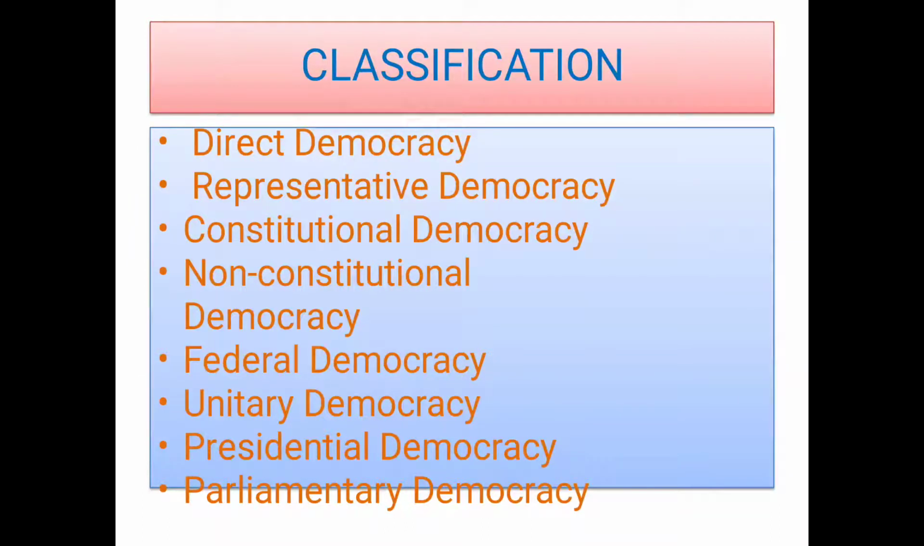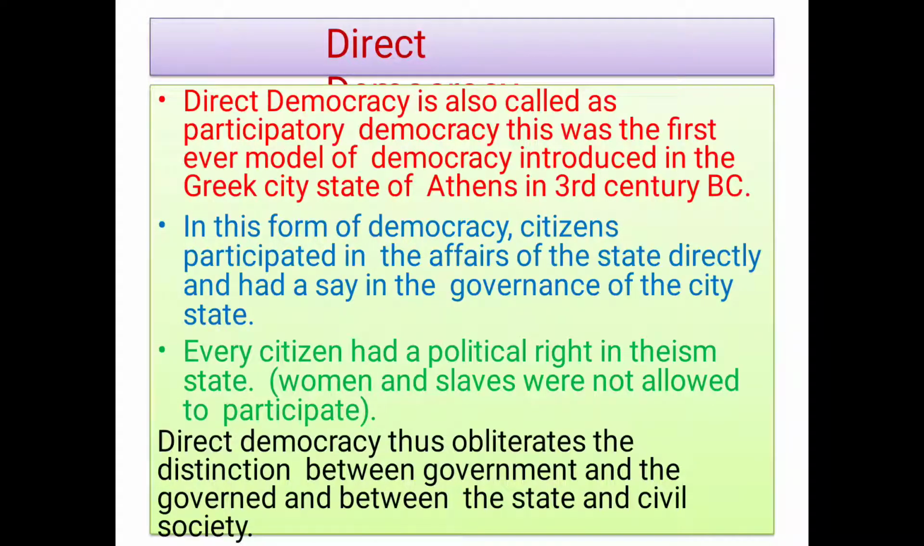There are different types of democracies: direct democracy, representative democracy, constitutional democracy, non-constitutional democracy, federal democracy, unitary democracy, presidential democracy and parliamentary democracy. Different types of democracies are present in different countries. Now we can see them one by one. First is direct democracy, also called participatory democracy.